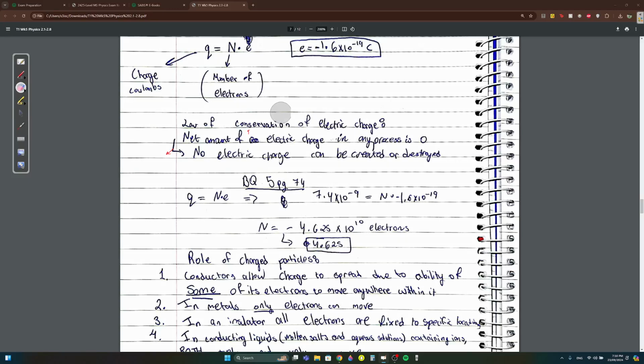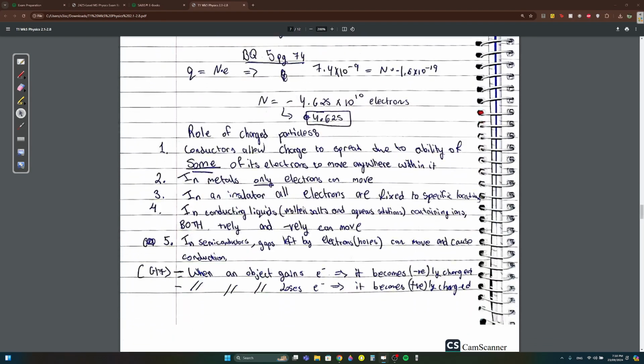The law of conservation of electric charge states that the net amount of electric charge in any process is zero. If there's positive 6 on the left, there should be negative 6 on the right. That means no electric charge can be created or destroyed.